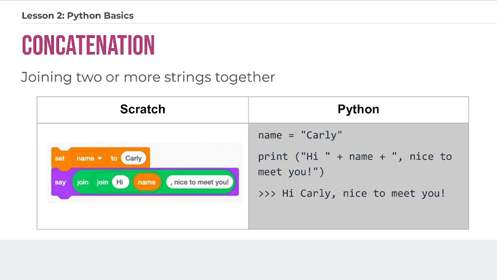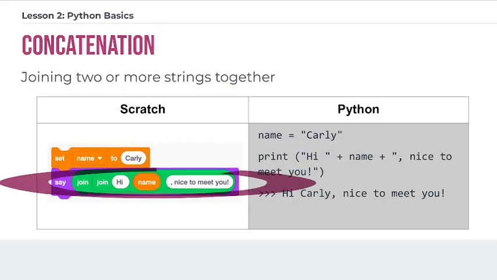All right, one last concept for today's lesson, which is concatenation. Concatenation is when you join 2 or more strings together. Now I know up to this point in Scratch, you've been calling it join. And that's a perfectly good word for combining strings together. But when you start to work with other programming languages and you start to read documentation or other types of programs, you're going to see people using this word. And so we wanted to introduce it. The word concatenation basically means joining 2 or more strings together.